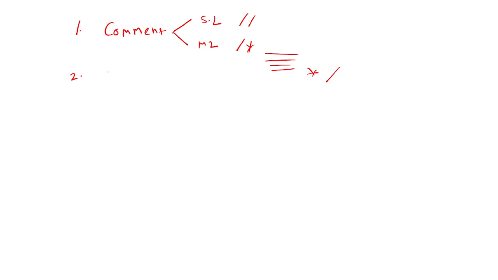After the comment, we write a header file. A header file contains the predefined functions. So in C++, generally we use the iostream header file, the input output stream header file. After that, we use global variables. Which variables are we going to use globally? Globally means we use them throughout the entire program. So we use the global variable.